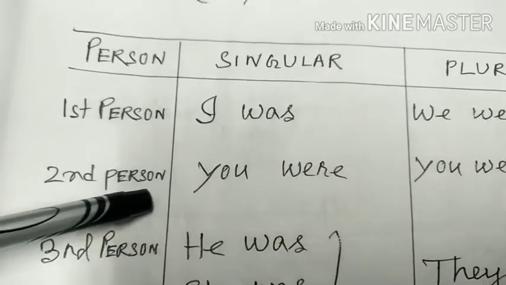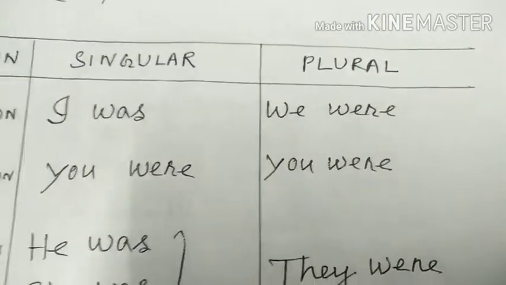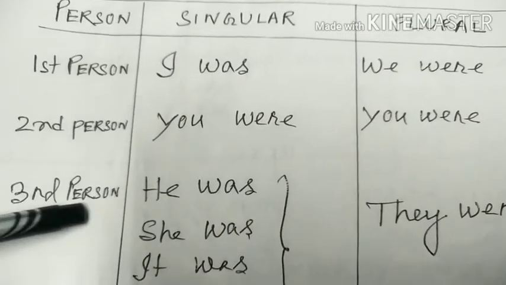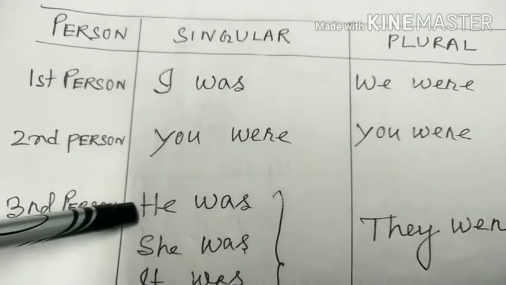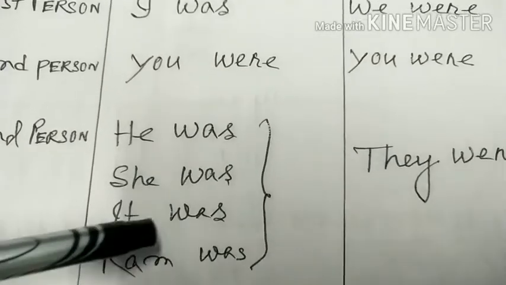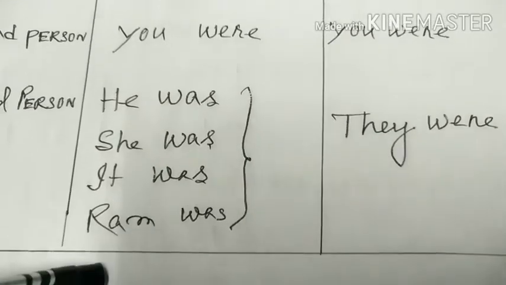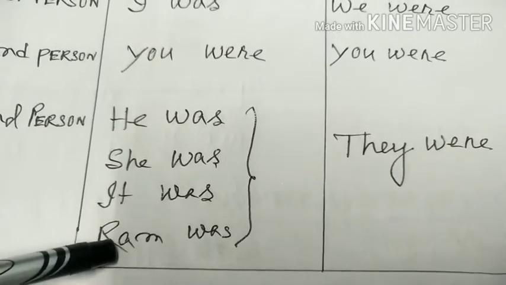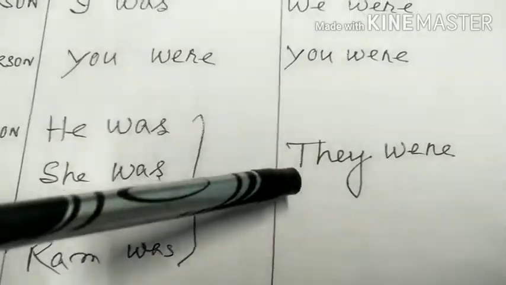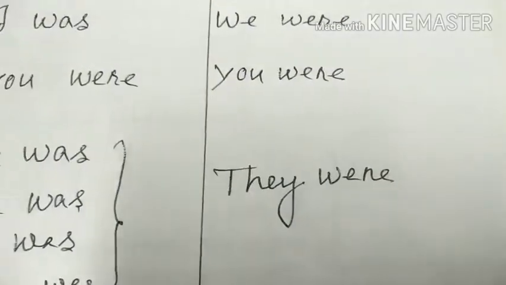In second person, you were, plural also you were. But if the subject is third person singular, then you have to use was. He was, she was, it was, Ram was. That means for any singular subject we have to use was. But if the subject is plural, then you have to use were.